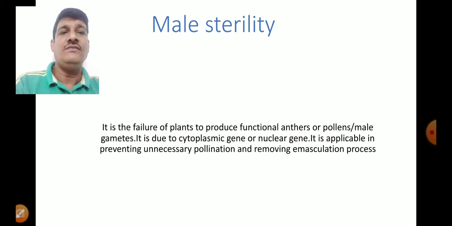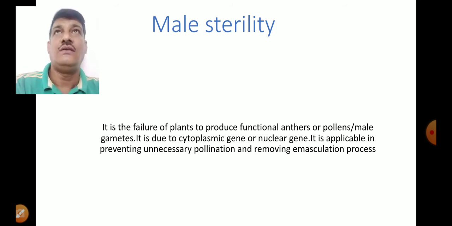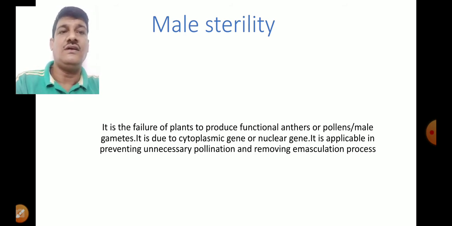Number one is cytoplasmic male sterility. Actually, in the cell the centers of location of genes are the nucleus as well as the cytoplasm. So a cytoplasmic gene means, for example, it is present either in the mitochondria or the chloroplast.